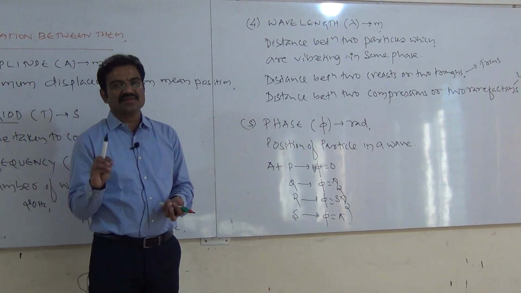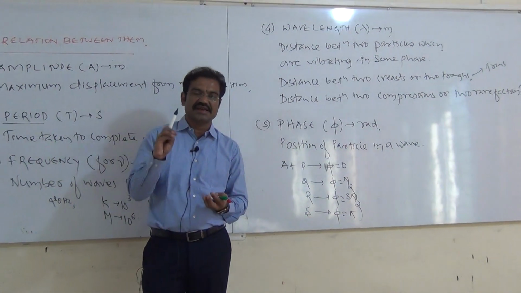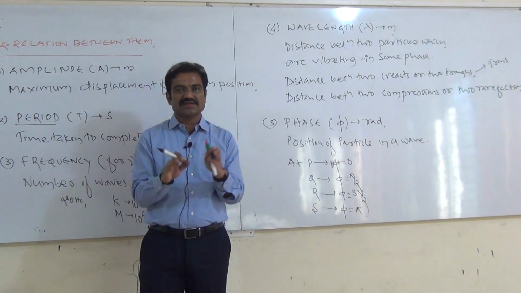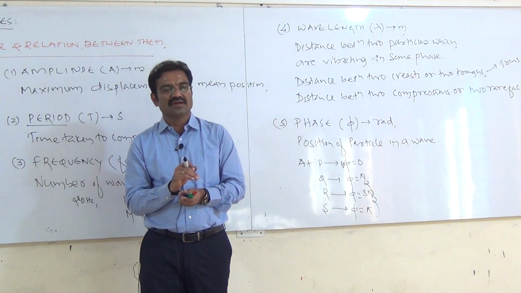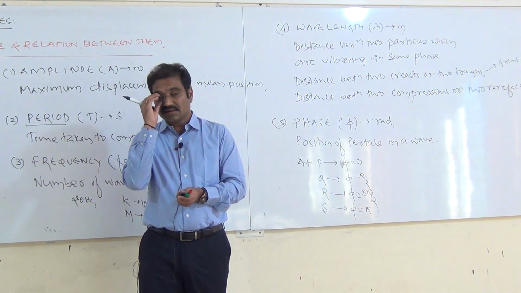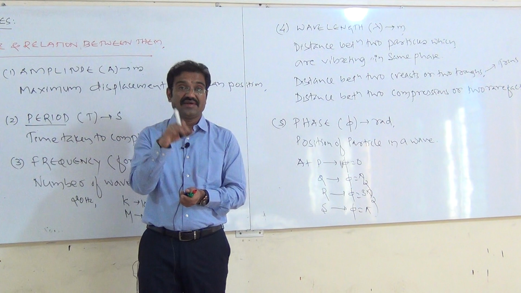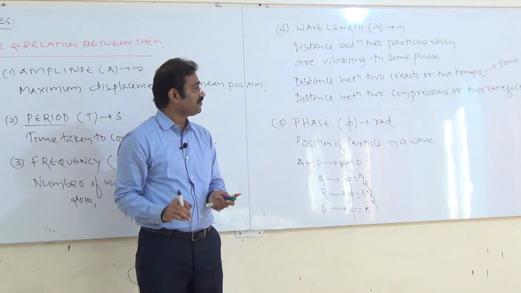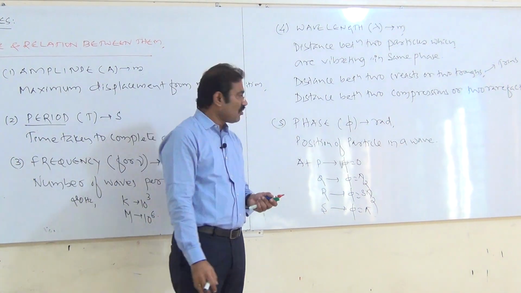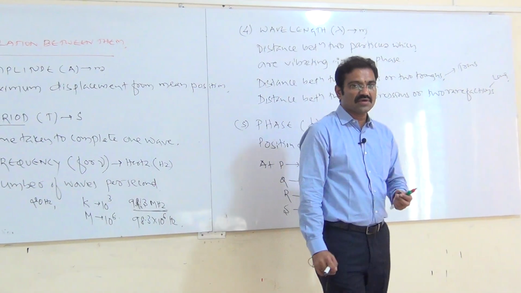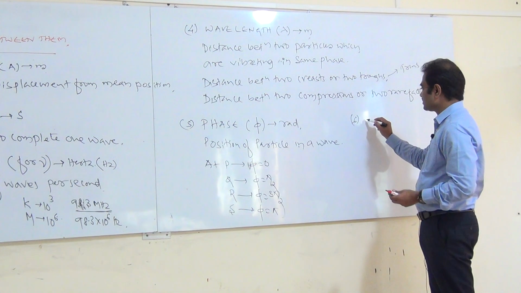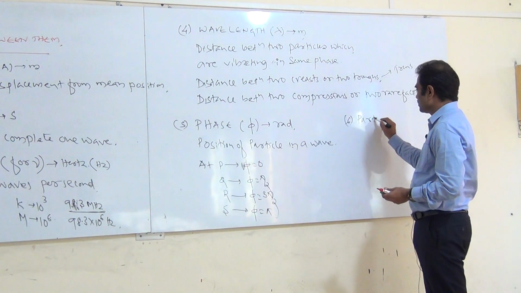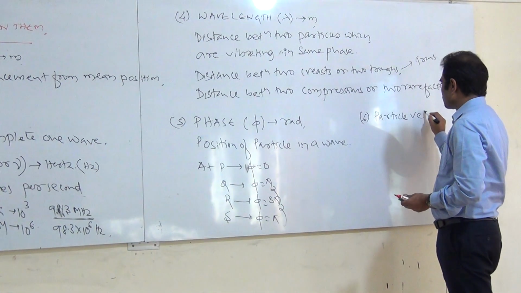So these are the 5 important terms associated with the wave. Now I have to establish the relation between these terms, that is my next job: the relation between wavelength, velocity, etc. One more term is there, wave velocity and particle velocity. The sixth one is particle velocity.